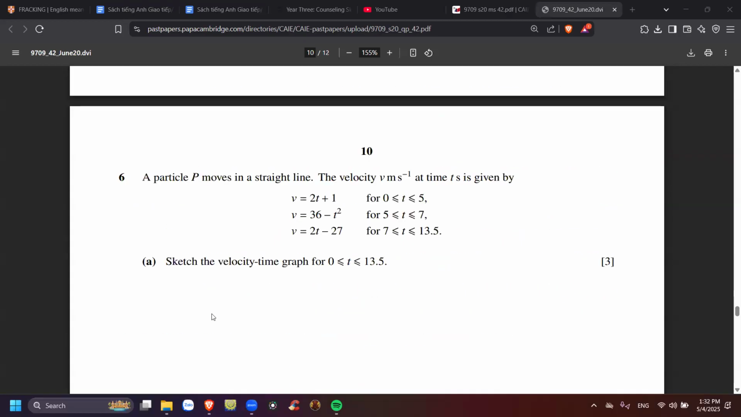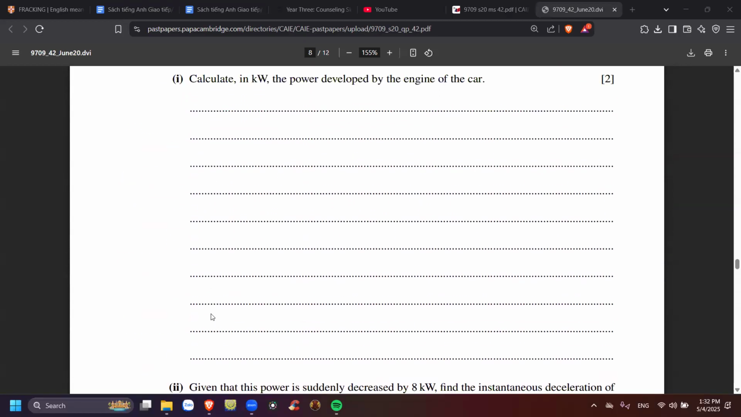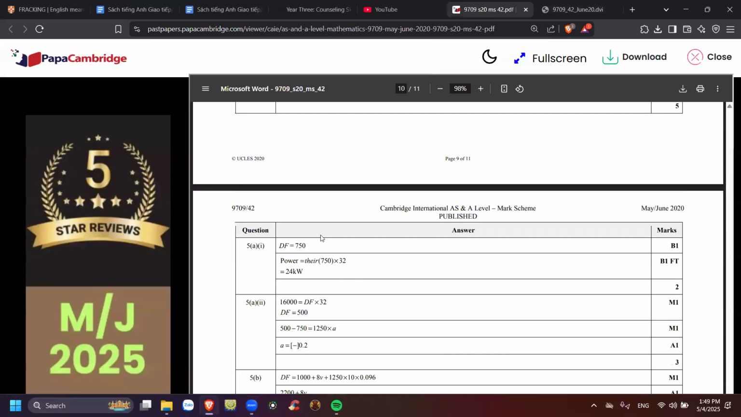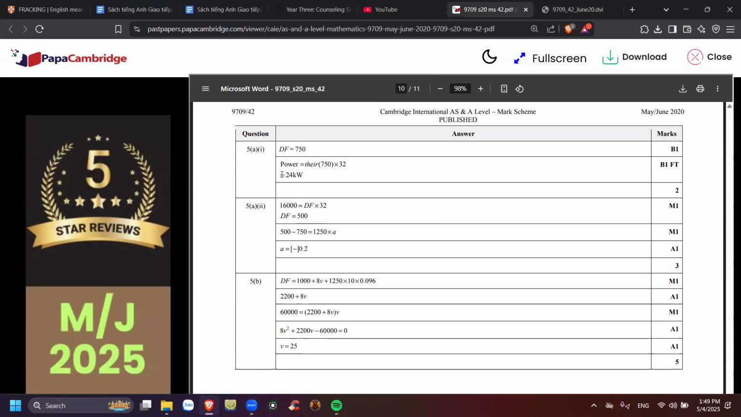We have C as well. Okay, let's just do number 5, all of them. All right, for question 5A, the driving force is 750, power is 24 kilowatts. You get it? Okay. For question 5A, second part, the acceleration is minus 0.2 because it decelerates. Yes, correct, 0.2. For question 5B, the velocity should be 25.